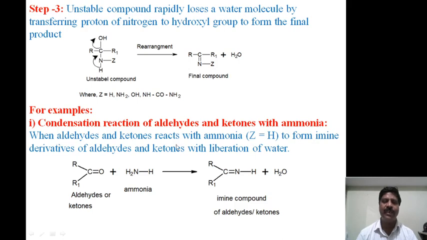Now here when aldehydes and ketones react with ammonia, in the above reaction, suppose we put Z equal to H, it becomes ammonia, to form the imine derivatives of aldehydes and ketones with liberation of water. Derivative means putting only Z equal to H in place of Z, you have to blindly put it there, and the product will be formed. Simply, in place of Z you put H, and a water molecule will be formed. The imine compound of aldehydes and ketones will be formed.